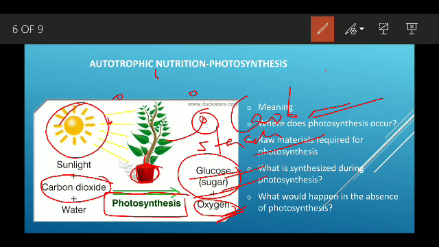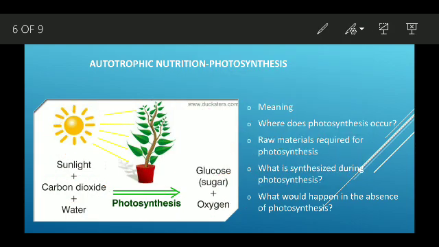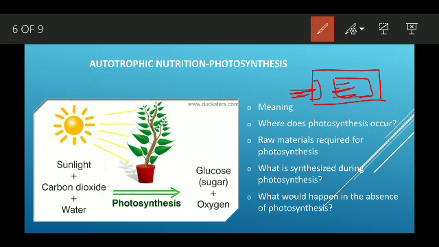One thing was a doubt for some students: chlorophyll and the stomata. Just like if you have a room with a door, and you have a chair and bed inside. When a person comes into your room, he or she enters from the door and will sit on the bed or chair.